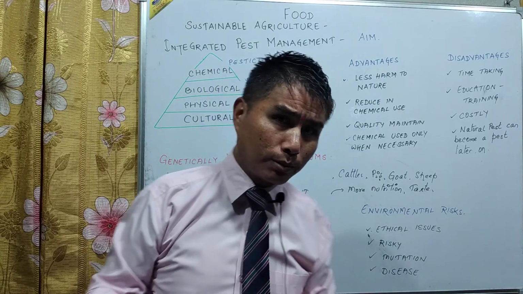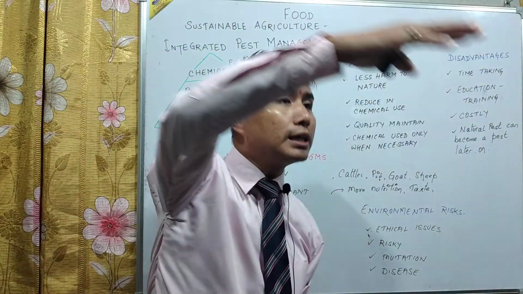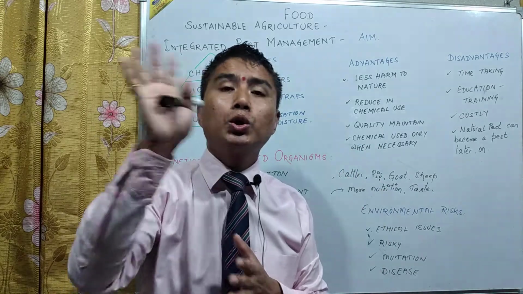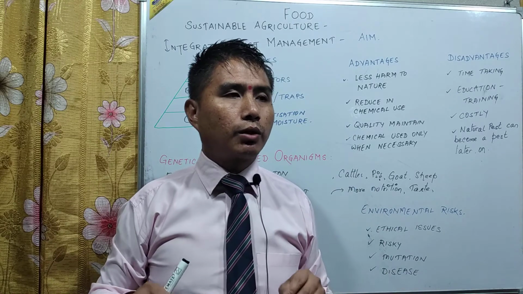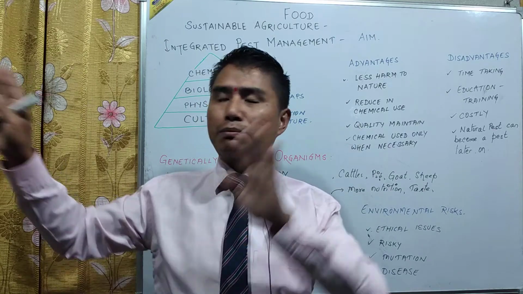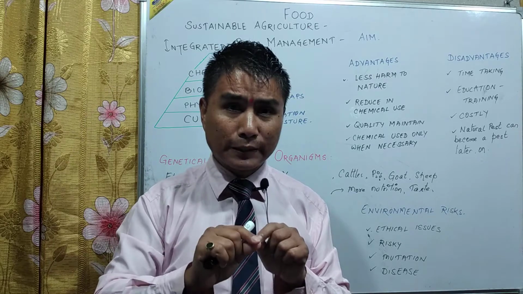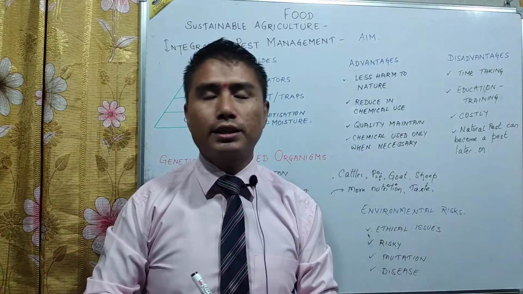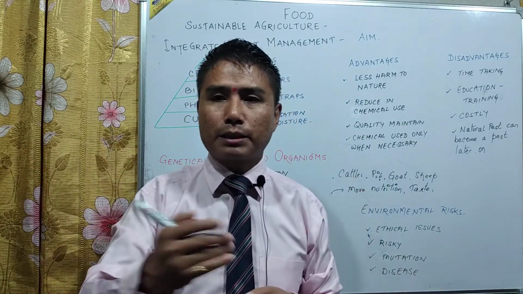But if that is also not possible, then we can go for a physical method, whereby you put up nets, or you put certain traps. And nowadays you must have seen, even in tea garden areas, certain glue traps, insect traps, placed in certain places, hung on or attached to the tree, and then these pests unfortunately get attached there, stick there, and they die. So this way also such pests can be controlled.